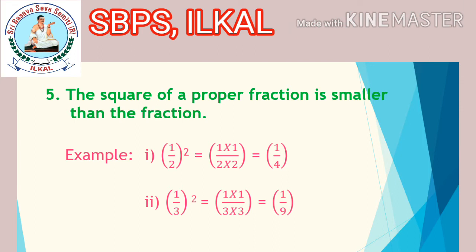You know that half is 1 by 2. If you consider 1 by 2 as 50%, 1 by 4 can be considered as 25%. Which is smaller? The answer is smaller. Then you understood that the square of a proper fraction is smaller than the fraction. Another example, 1 by 3 whole square is equal to 1 into 1 divided by 3 into 3, which is equal to 1 by 9.